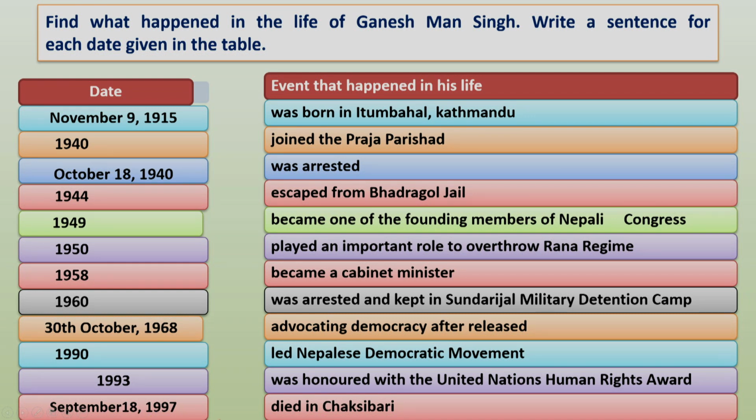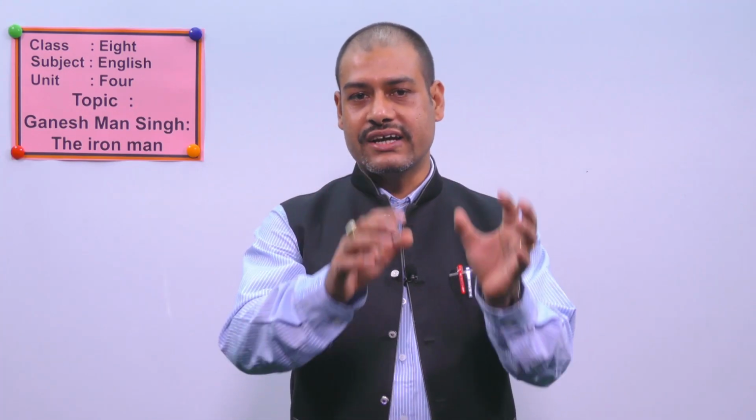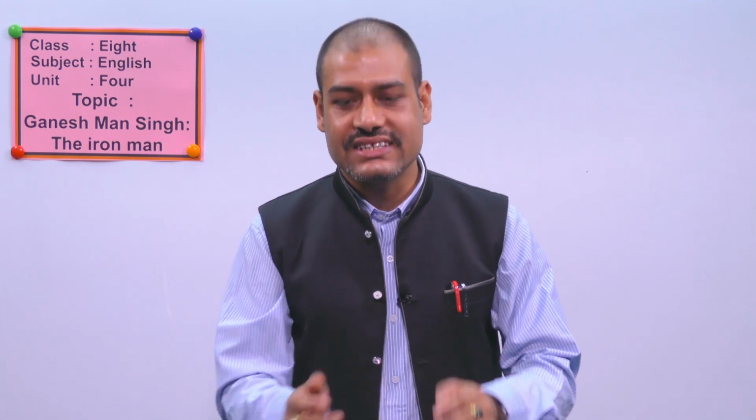September 18, 1997, finally, unfortunately, the Iron Man died in Chaksibari. Okay, so these things you have to find out from your unit, and you have to write complete sentences in your exercise book. Okay, dear students.